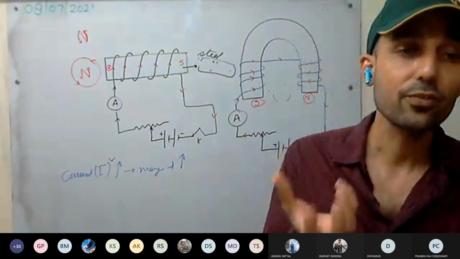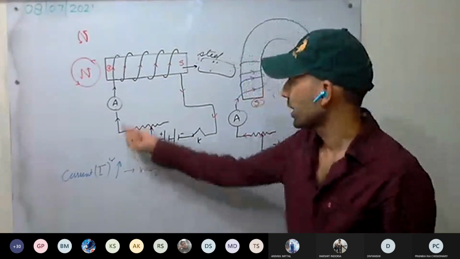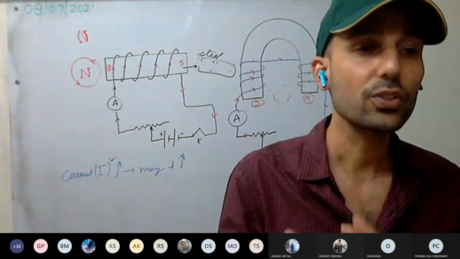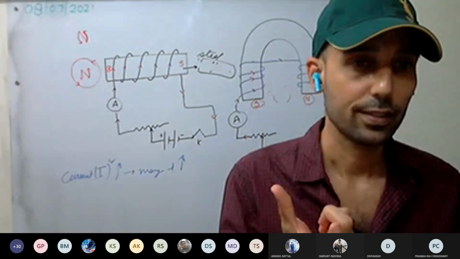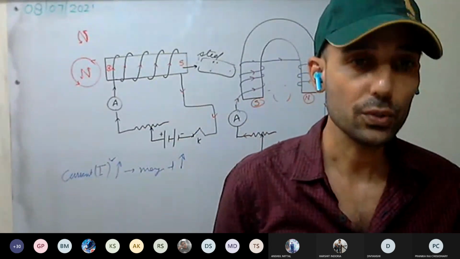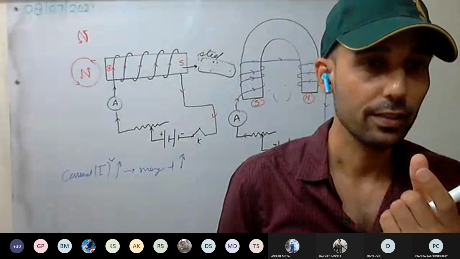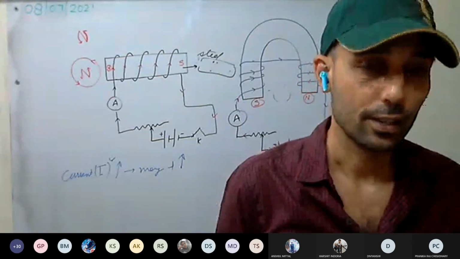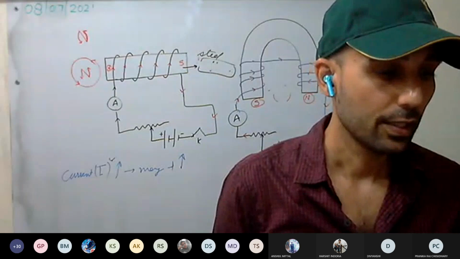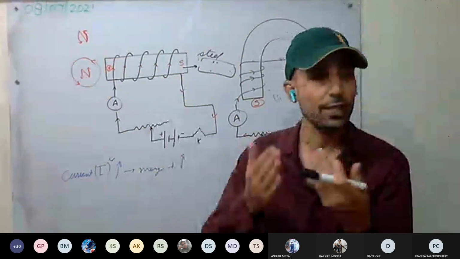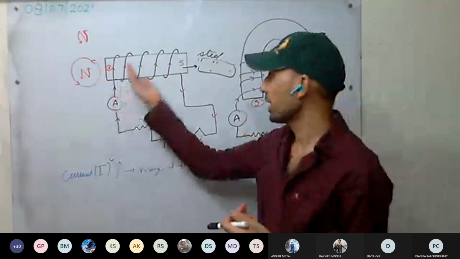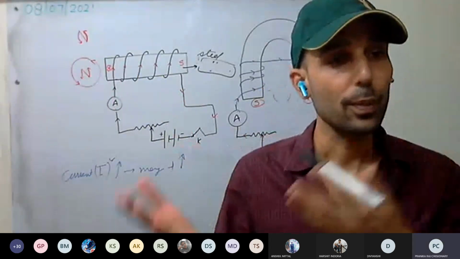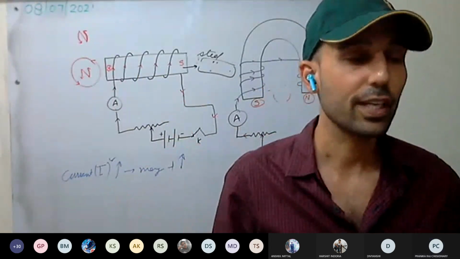The magnetic field of an electromagnet is very strong, whereas a permanent magnet is a weak magnet. Permanent magnets are not so strong. You have seen the magnets made of steel at home, they are not as strong as an electromagnet we can make. In an electromagnet we can change the polarity, yes or no? By changing the direction of the current flow, we can change the polarity. Whereas a permanent magnet is permanent, we can't change it.